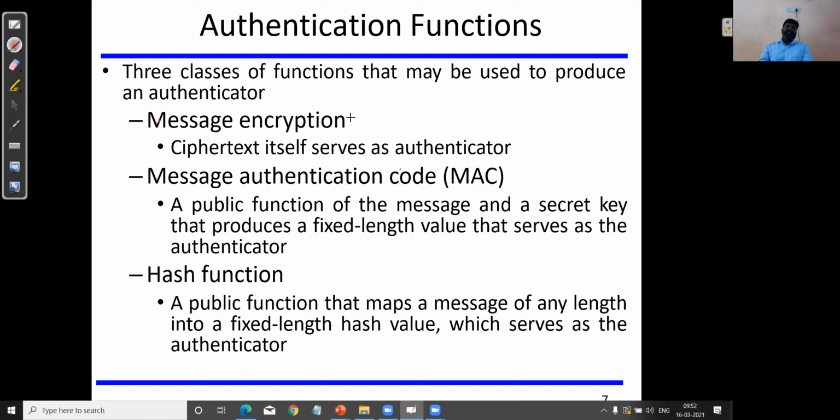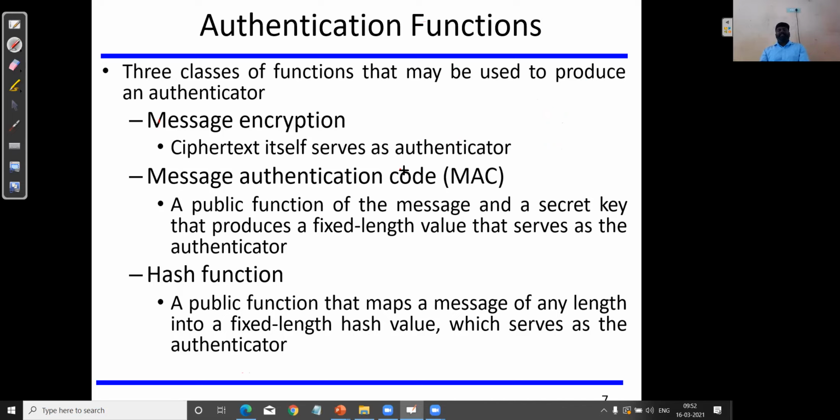So far we were discussing message encryption. This is a simple encryption function, right? At the end of the encryption, the data is converted into the form of ciphertext, because the encryption uses a key, irrespective of whether it is symmetric key encryption or public key encryption. The person who knows the key will be considered an authenticated user. By the way, this message encryption is also part of authentication.